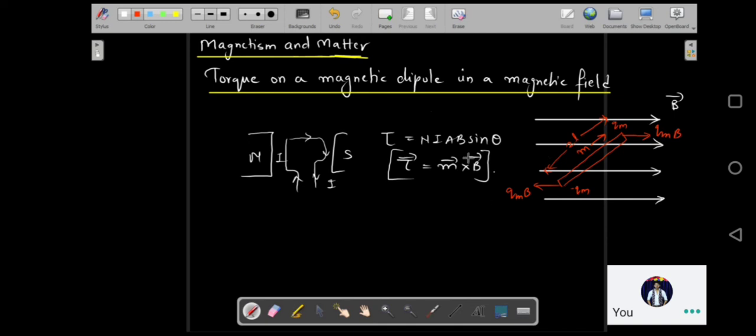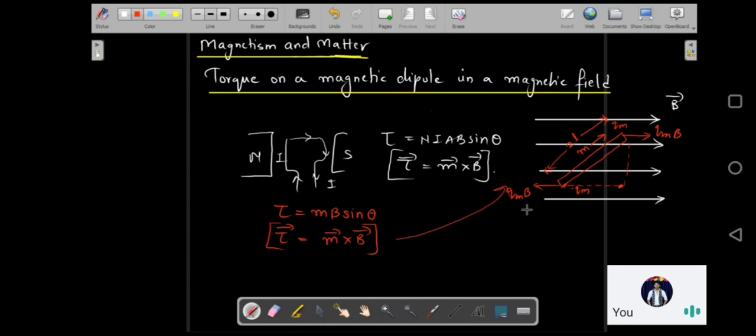Same way, torque is equal to force into perpendicular distance. So complete this triangle and get the perpendicular distance between them, and then find out the torque. So here also the torque would come as MB sine theta. We do not have this derivation, no need to learn this derivation, only the final expression. So tau is equal to MB sine theta. In vector form, tau will be equal to M cross B. This is the final expression which we get from here.